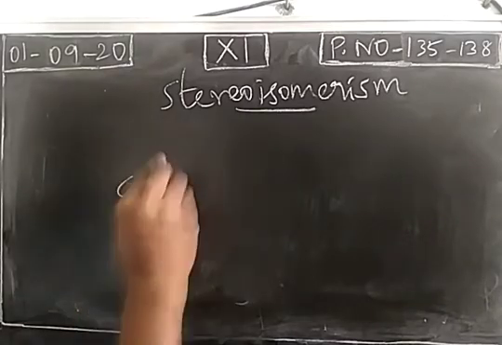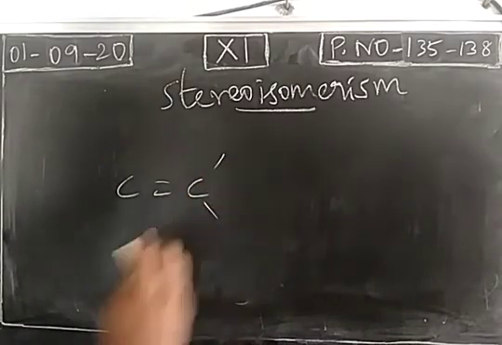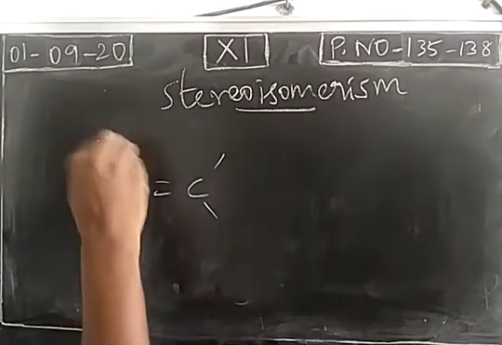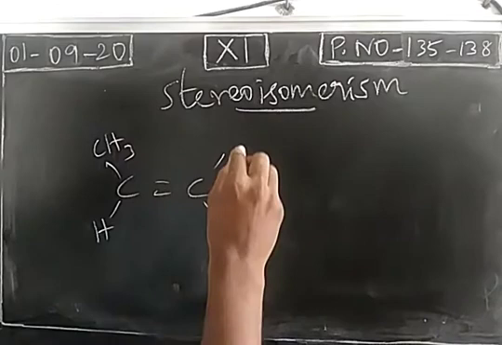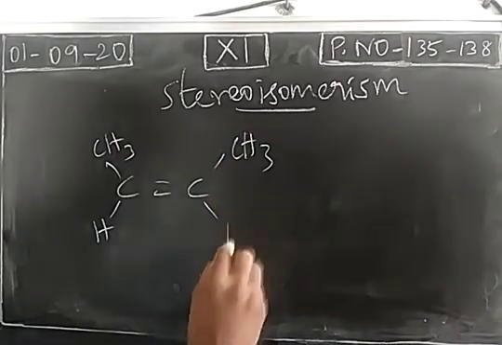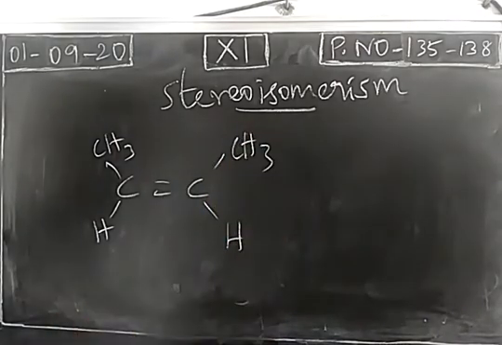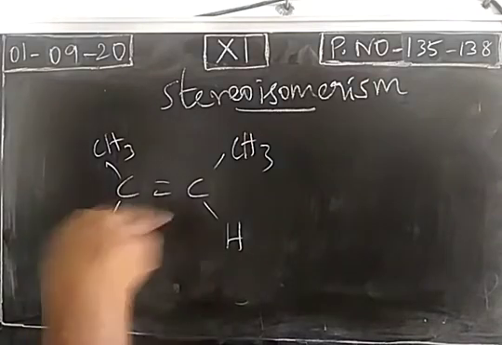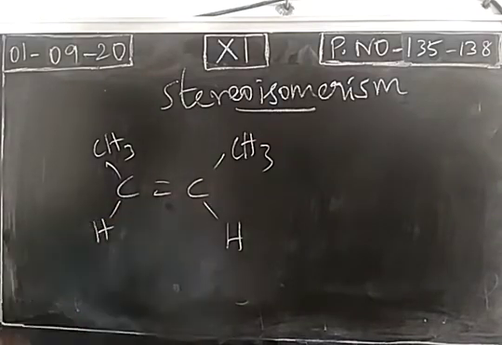Consider 2-butene. So this is an alkene. Butene, 4 carbon atoms totally. The position of the double bond is 2.